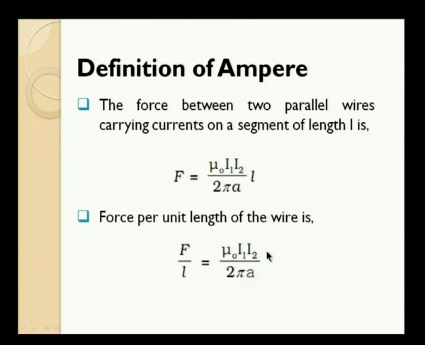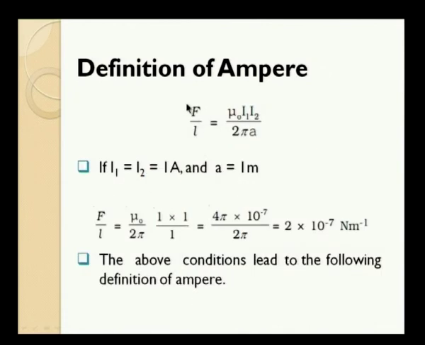Now, for the definition of ampere, let us take the I1 value and I2 value equal to 1 ampere, and the distance of separation is also 1 meter. So, these terms I1, I2 and A, they become 1. So, we are left with only these constant terms. We know the value of mu naught is 4 pi into 10 to the power minus 7. So, when we plug in these values, we get 2 into 10 to the power minus 7 Newton per meter. So, this is the force per unit length.